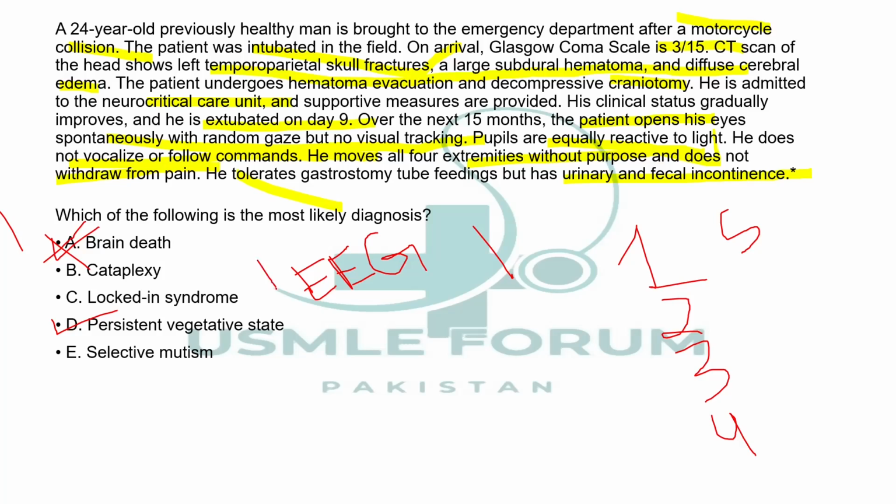Locked-in syndrome is also quite similar to brain death in the fact that there will be motor paralysis. There will be quadriplegia, paraplegia, but he would be neurologically fine above the pons. So it is heavily associated with pontine hemorrhage.